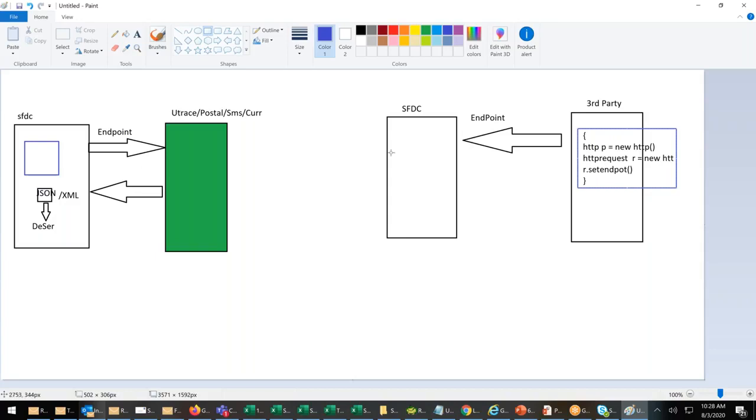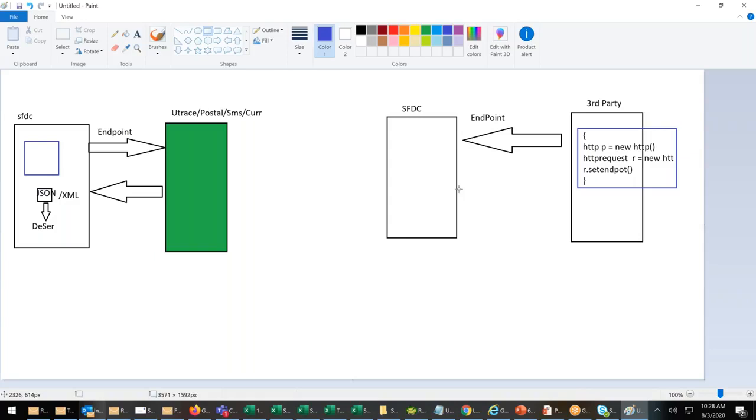If a UTrace employee wants something from Salesforce, then the UTrace developer will write this program and they will request us. I'm not a UTrace employee. I have complete control here in SFDC. I don't have control in the Facebook system. If Facebook wants data from Salesforce, then who will be doing the programming? The Facebook team will do the programming, not me.